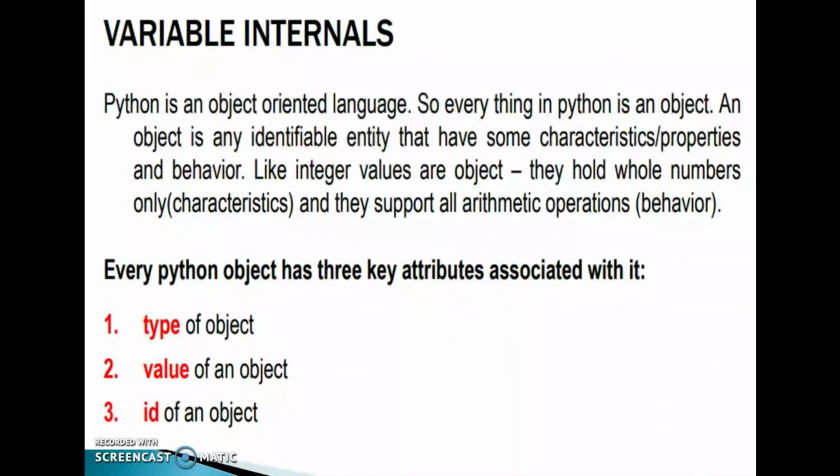Next one, variable internals. Python is an object-oriented language, so everything in Python is an object. An object is any identifiable entity that has some characteristics, properties and behavior. Like integer values are objects, they hold whole numbers, that is the characteristic, and they support all arithmetic operations, that is behavior. Every Python object has 3 key attributes associated with it. First one, type of object. Second one, value of an object. Third one, ID of an object.